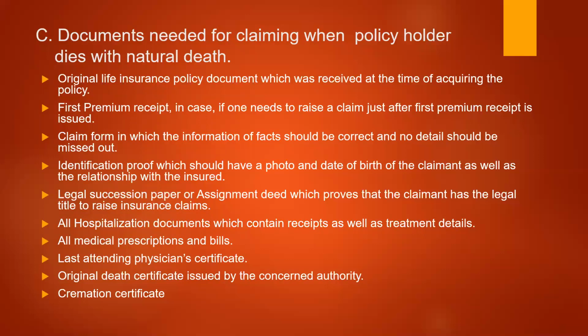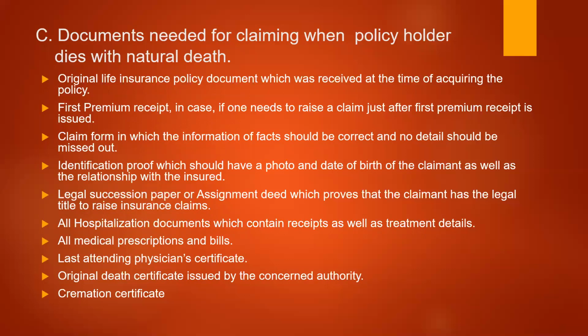In such cases, there are certain documents which are to be submitted by the dependents of the deceased life insurance policyholder. These documents are the original life insurance policy, as discussed earlier. It is compulsory at the time of maturity as well as death. Next one is the first premium receipt, as it is compulsory.